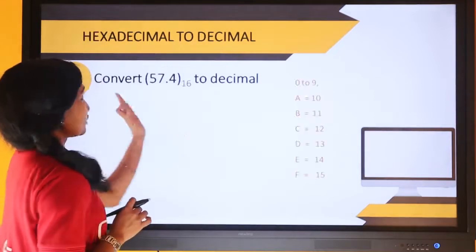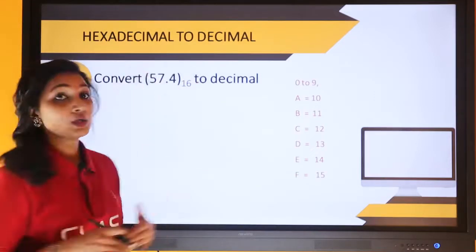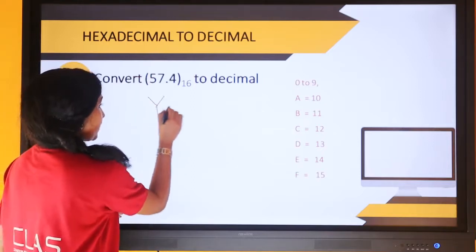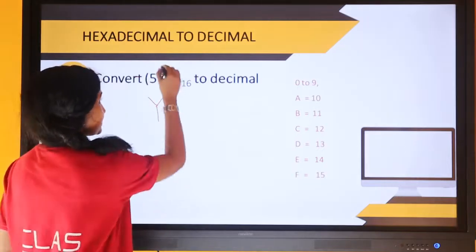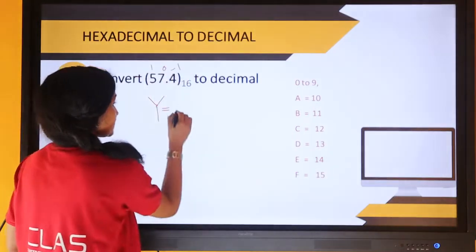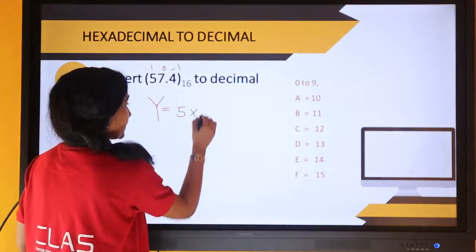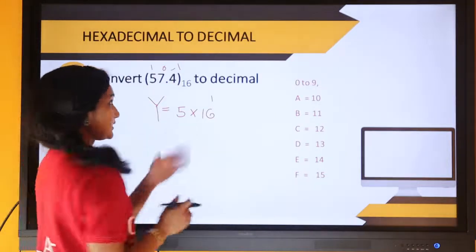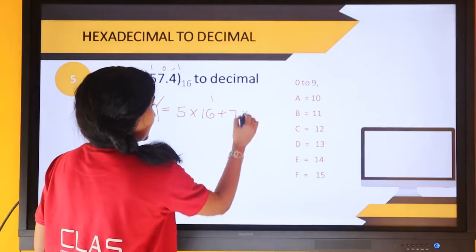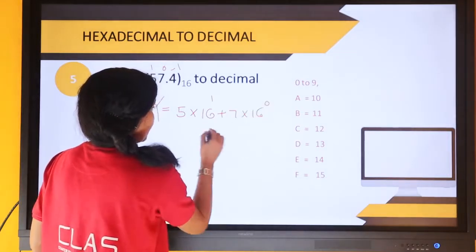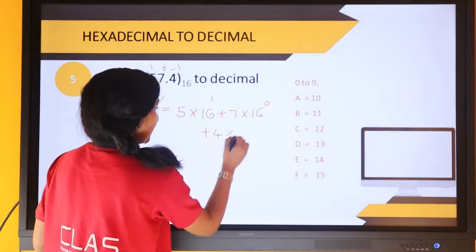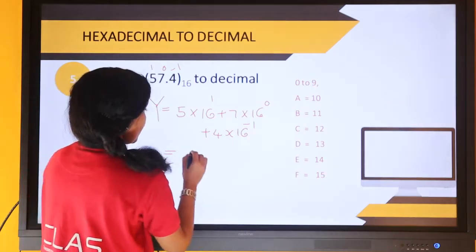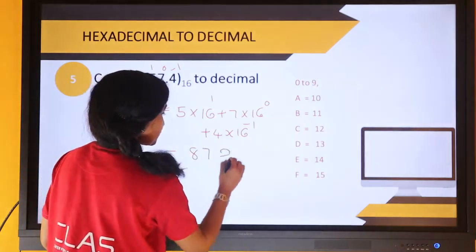Now moving to the next conversion, hexadecimal to decimal. Here the decimal equivalent of this number will use positions 0, 1 and minus 1. So 5 multiplied by 16 to the power of 1. Here it is a hexadecimal number system, so the base will be 16, plus 7 multiplied by 16 to the power of 0, plus 4 multiplied by 16 to the power negative 1. So it becomes 87.25.